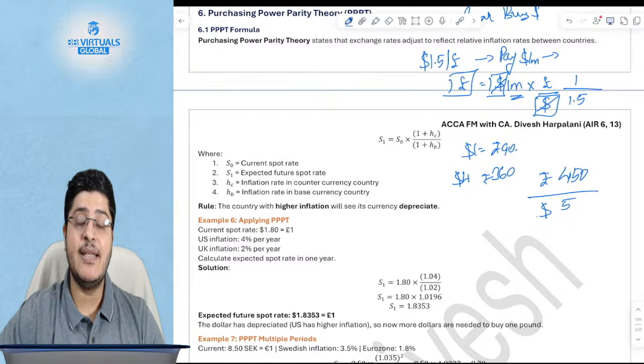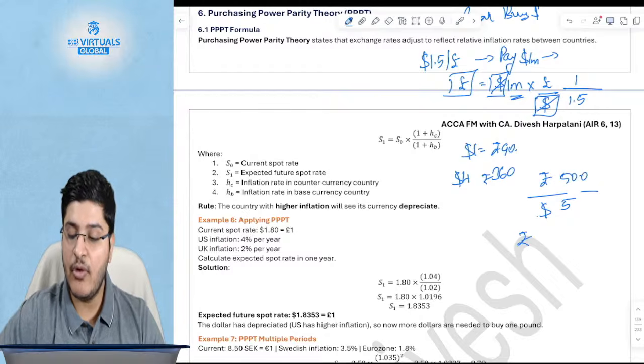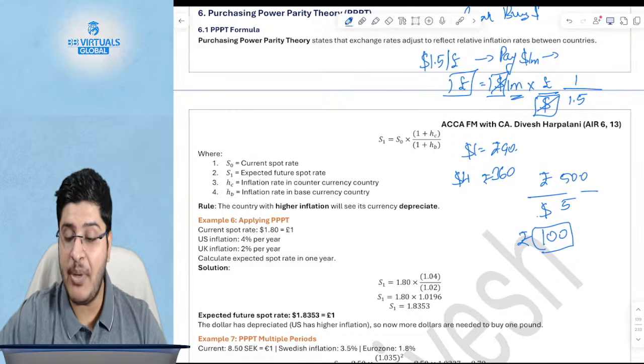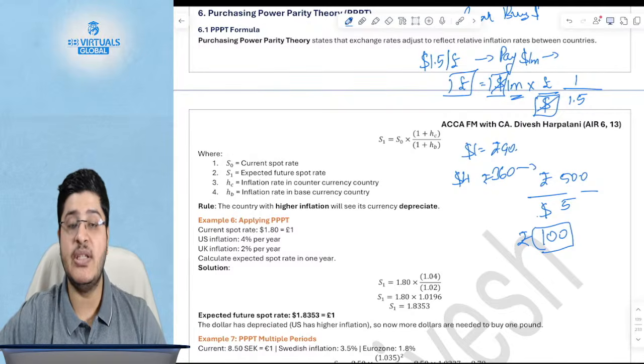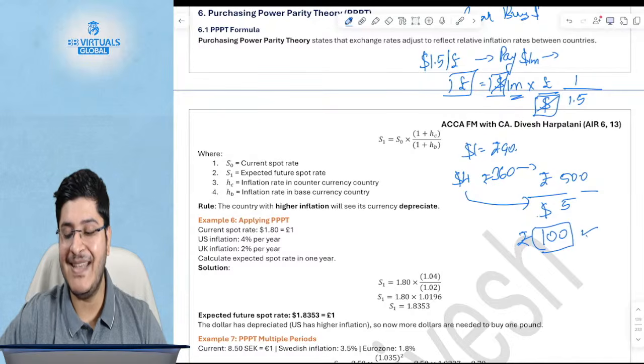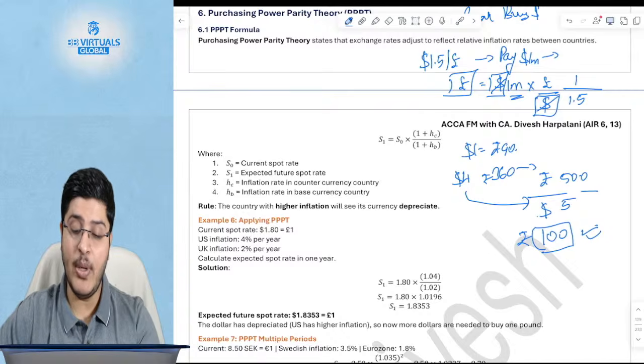Actually, the previous number was better. The exchange rate will automatically move and become 100 to compensate for the relatively different inflation. What happened in India? The price moved from 360 to 500. So there's a higher inflation in India than there is in the US. So the Indian exchange rate will depreciate. So any currency which has a higher inflation will depreciate.